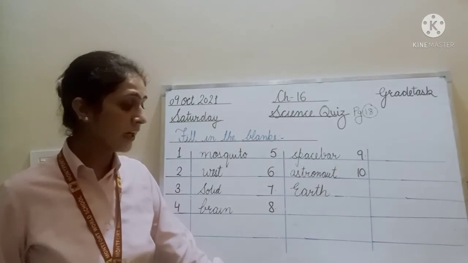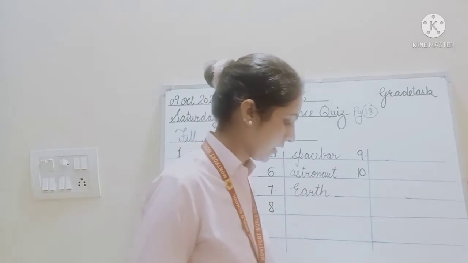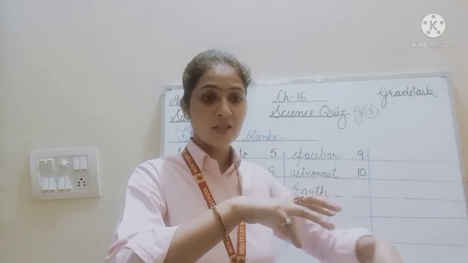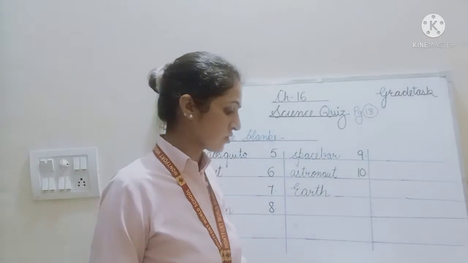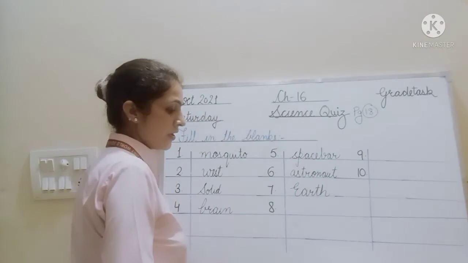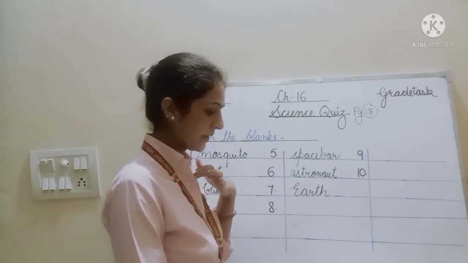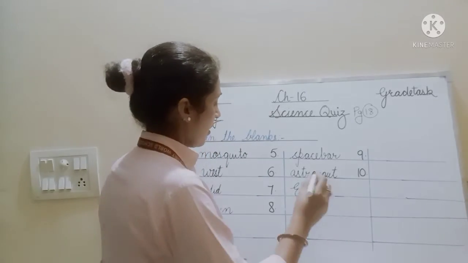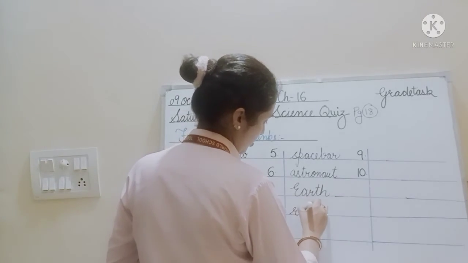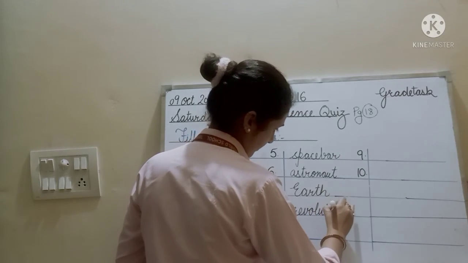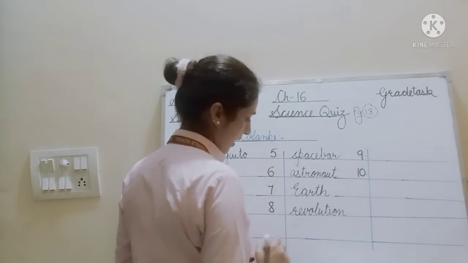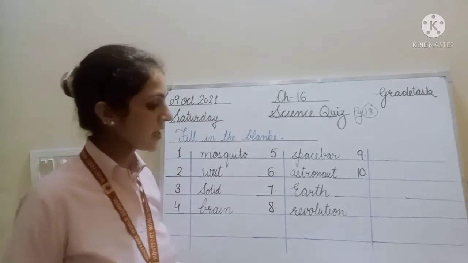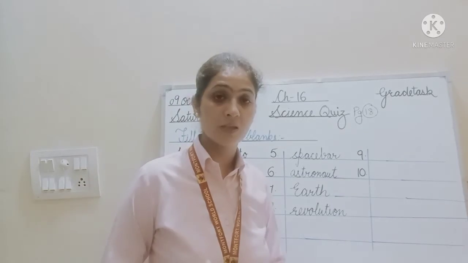Now next is: the movement of the Earth around the sun is called dash. This is the sun, and the Earth is moving around the sun. That movement is known as rotation or revolution. Tell me, what will be the answer? The movement of the Earth around the sun is called revolution, not rotation.